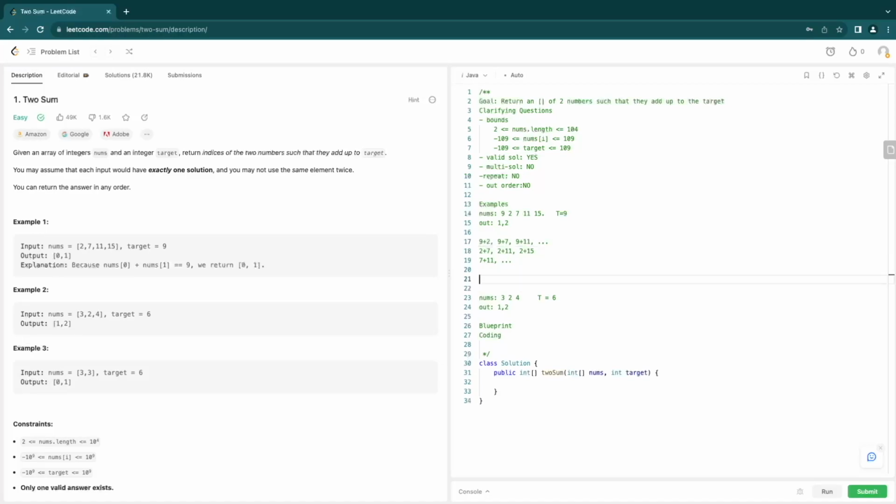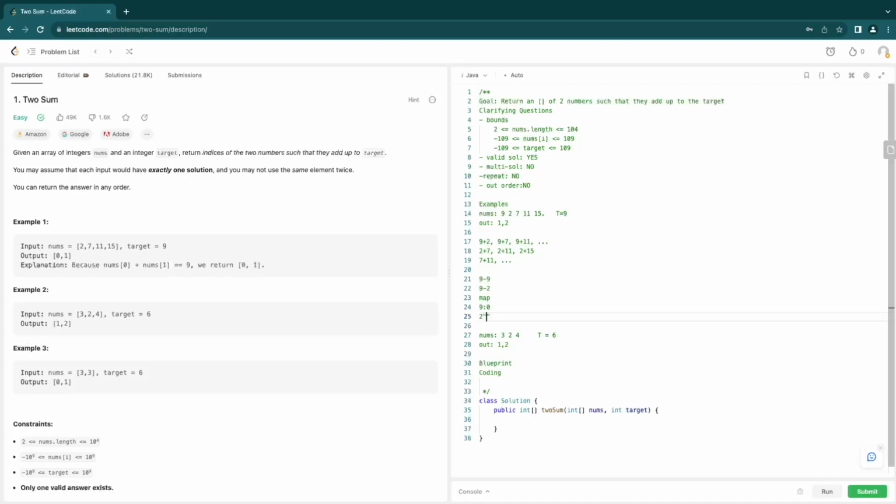If we use the map way, what we can do is go ahead and do 9 minus 9 the first time. And that's going to be 0. So that's not going to be the target. So let's go ahead and add 9 to the map and 0 for the index. Then the second time around, we're going to do 9 minus 2, which is going to be 7. So let's go ahead and add 2 to the map because we know 7 doesn't exist. Now we are going to be at 9 minus 7, which is going to be 2. 2 does exist in the map. Now that we found the key, we found the missing part.